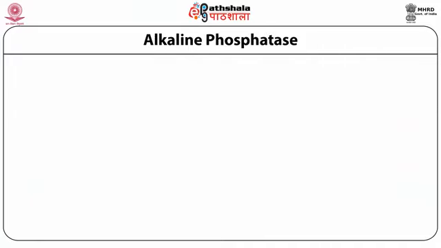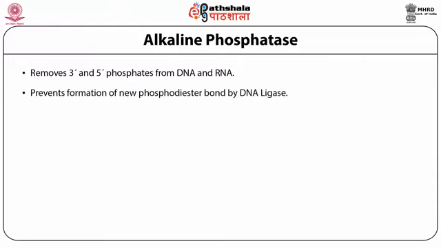That is the alkaline phosphatases. Alkaline phosphatases remove 3' and 5' phosphates from DNA and RNA. It prevents formation of new phosphodiester bonds by RNA ligase.